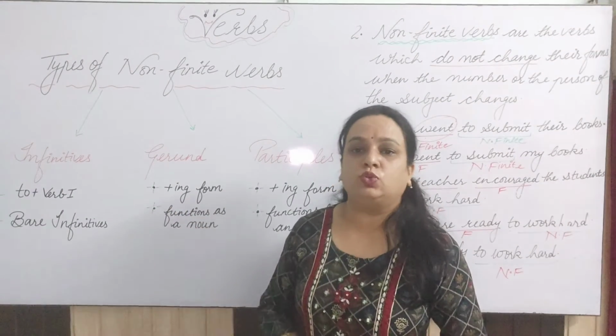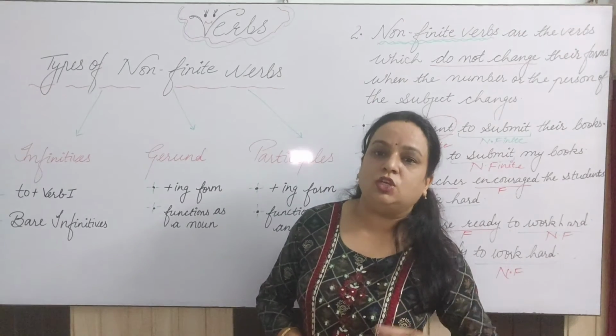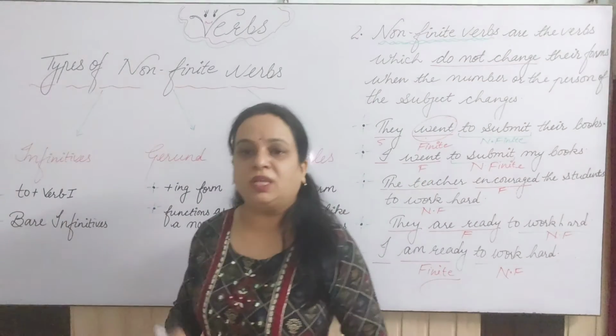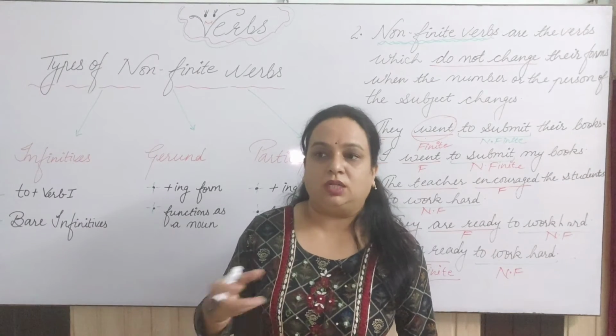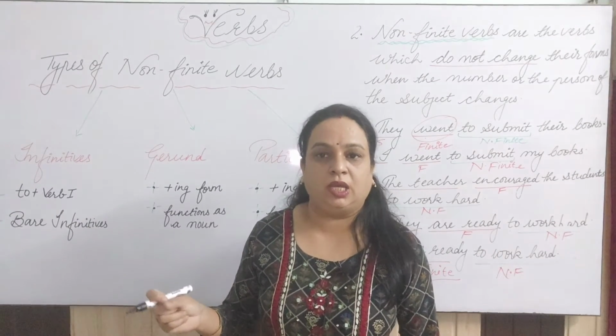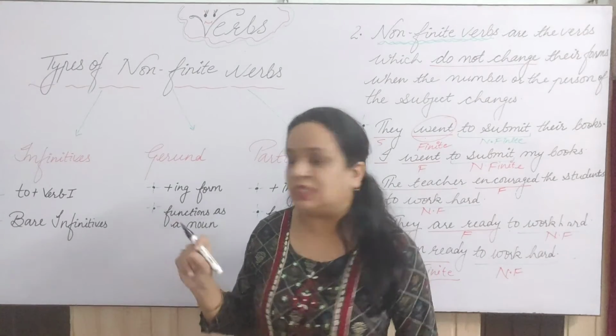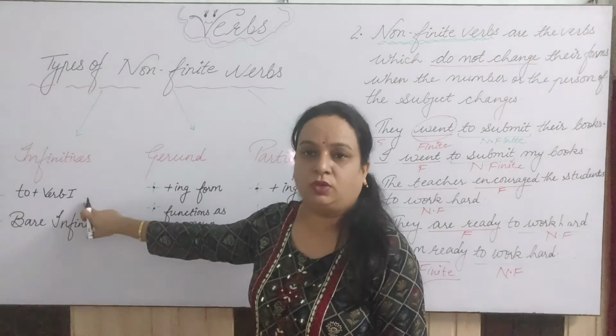It is also of 2 types. Where the verb is used with to, meaning to plus verb first, like I need to go to market, to go. This is to plus verb first.